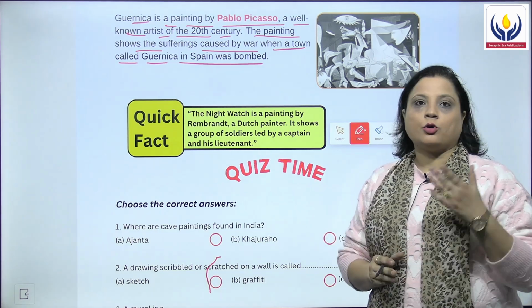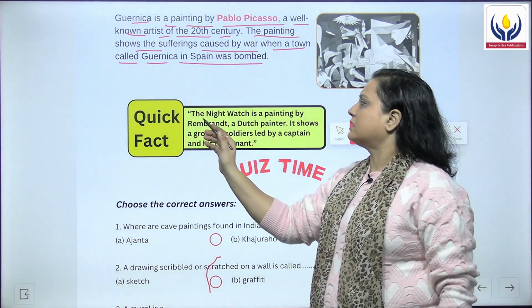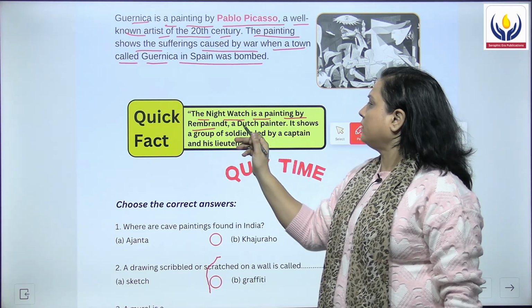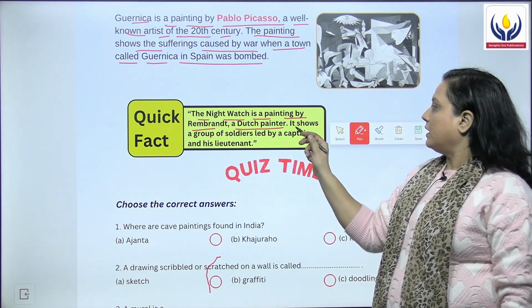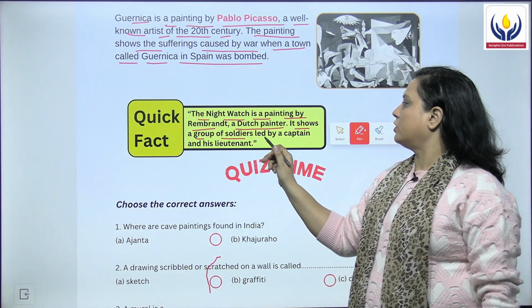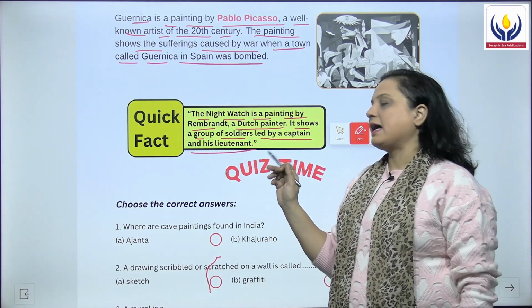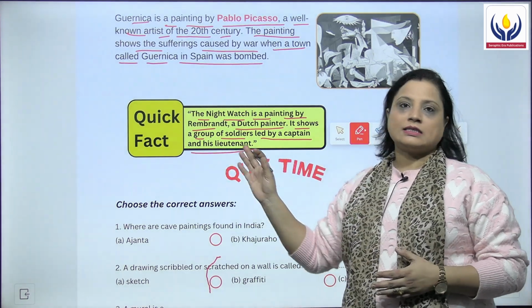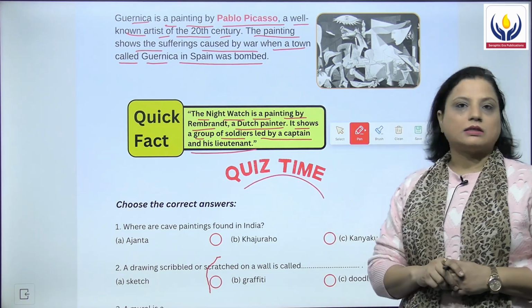Now next we have the quick fact. It says that the Night Watch is a painting by Rembrandt, a Dutch painter. It shows a group of soldiers led by a captain and his lieutenant. So this is the quick fact. Let's now do the quiz time.